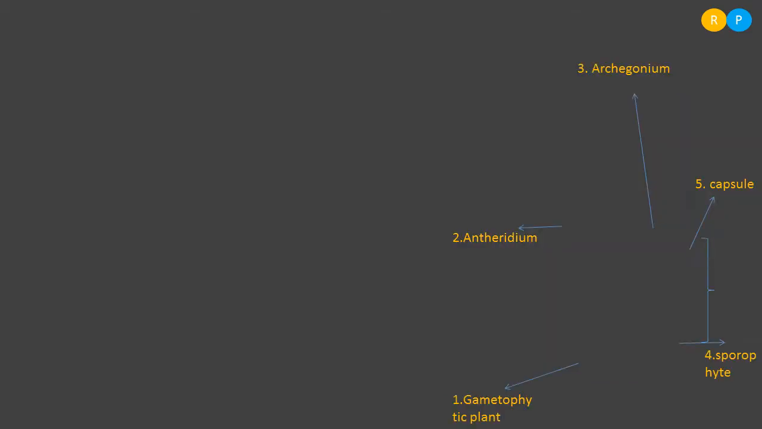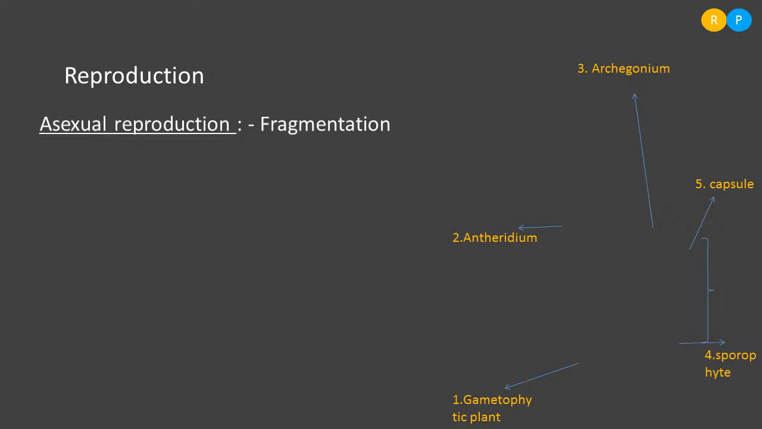Let us move to reproduction in the liverworts. They reproduce asexually by means of fragmentation. We have already come across fragmentation in many plants and animals. Fragmentation is a very simple mode of asexual reproduction, where the parental body divides into a number of pieces, and each fragment or piece develops into a new thallus. That is fragmentation.